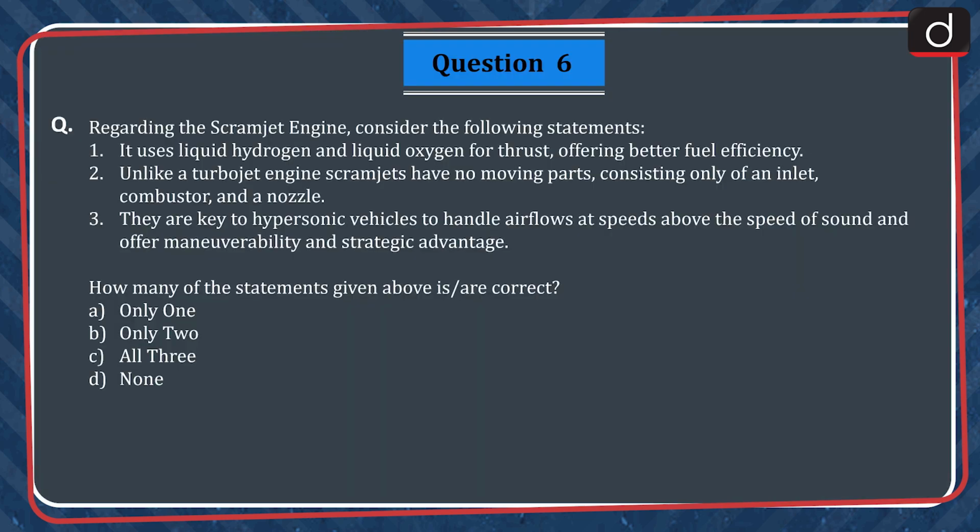Next, regarding the Scramjet engine, consider the following statements. 1. It uses liquid hydrogen and liquid oxygen for thrust, offering better fuel efficiency. 2. Unlike a turbojet engine, the scramjets have no moving parts, consisting only of an inlet, combustor and nozzle. 3. They are key to hypersonic vehicles to handle airflows at speeds above the speed of sound and offer maneuverability and strategic advantage. How many of the statements given above is or are correct? Only 1, only 2, all 3, none.